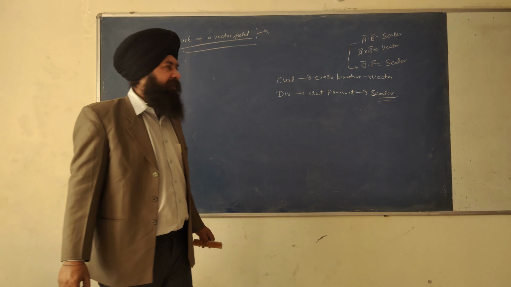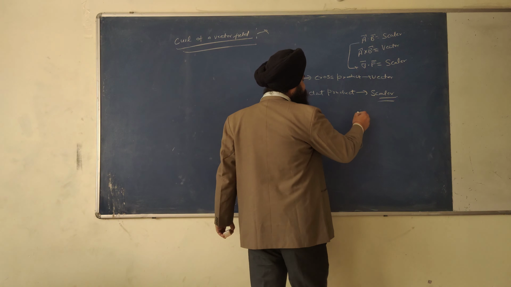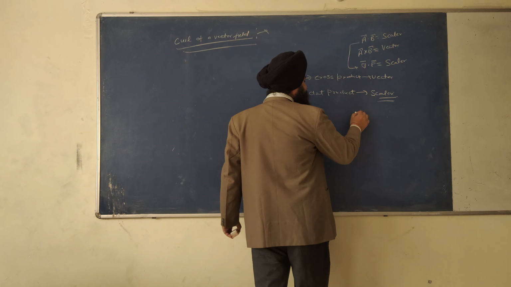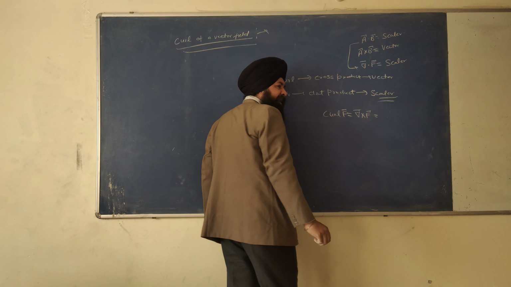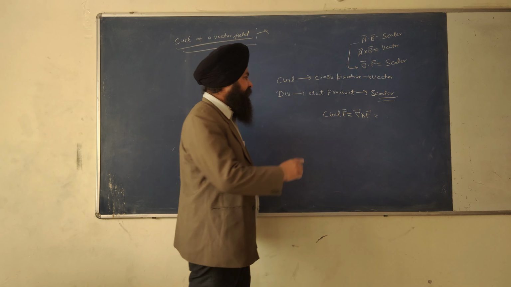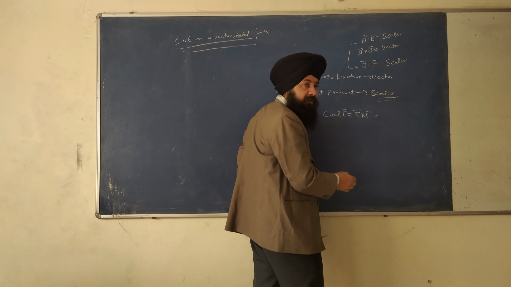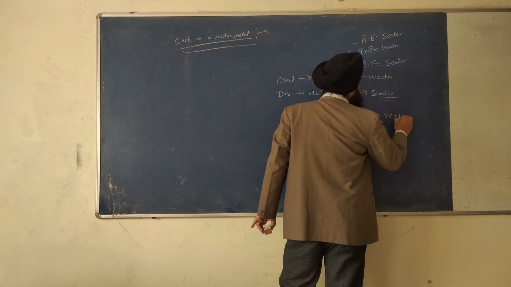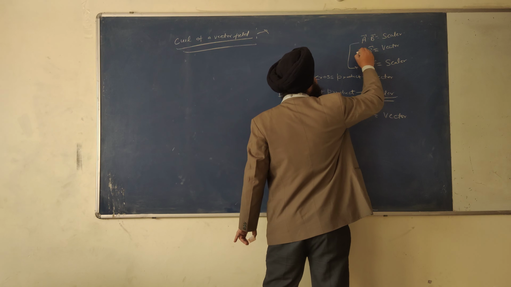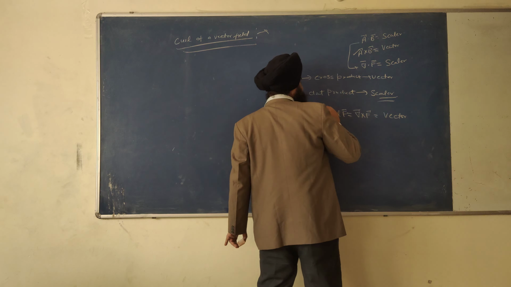Okay, fine. It means if I take the del cross F, this is called the curl of a vector F. I can write it as curl of F vector is equal to del cross F, and it will yield me a vector quantity, just like this.